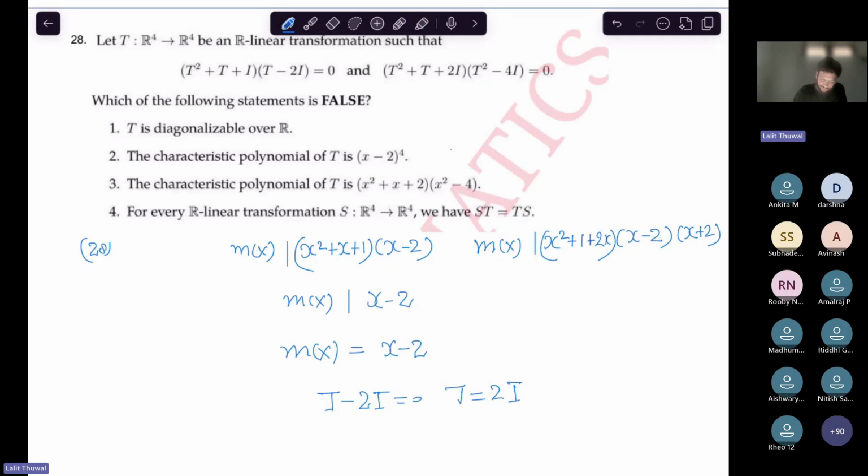Still this is irreducible, right? The roots of this are not 2 and omega, omega square. It should be x square plus x plus 2, right? Okay. Right. So still the GCD comes out to be x minus 2, right?